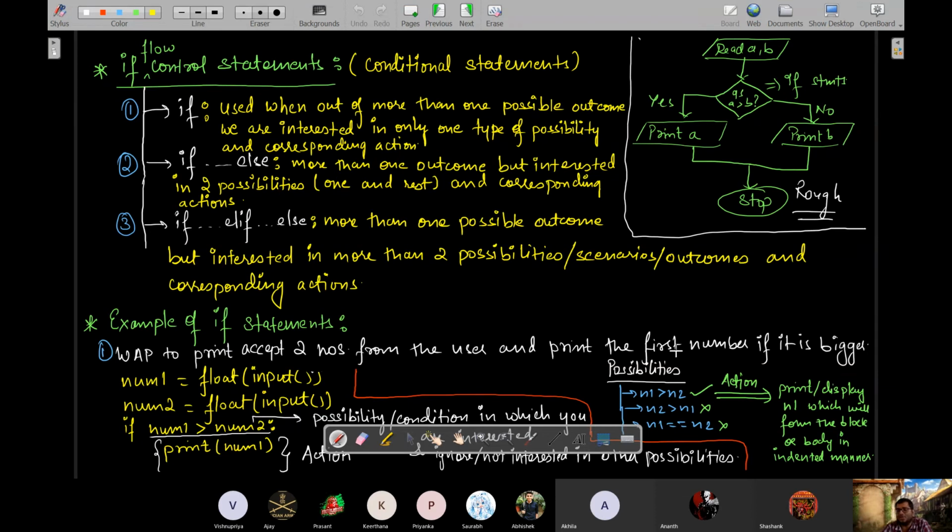So now there are two possibilities. We have to check both the numbers. So we will write if num1 is greater than num2, then print num1, else print num2. उसके बाद अगर मैं ये कर दूंगा कि print which one is greater, थोड़ा क्वेश्चन को चेंज कर देंगे तो in this example, of course we will have to check both the scenarios. So when there are more than one scenarios, it may be 2, 3, 4, whatever, but you are bothered about two cases, ना ही उससे कम ना उससे ज्यादा, then you will go with if else.